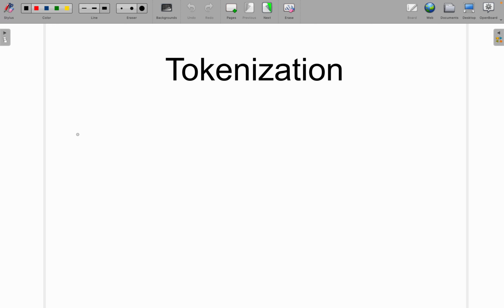First, what is tokenization? Tokenization is the process by which we can convert or break our text into smaller units.